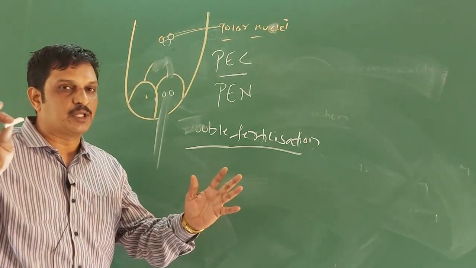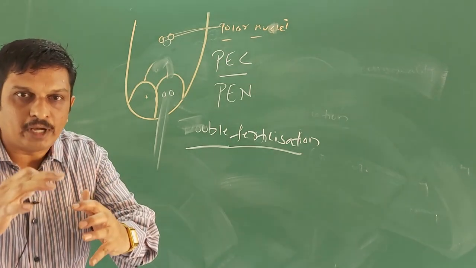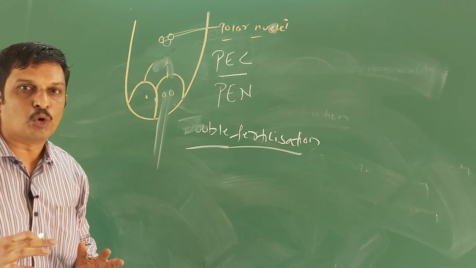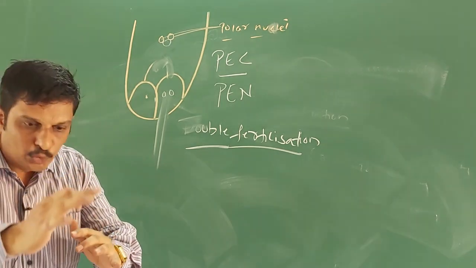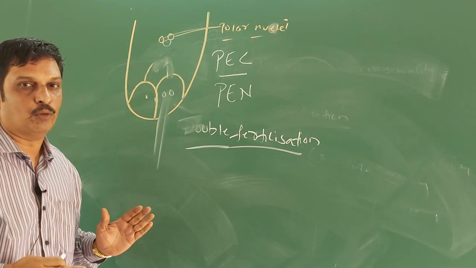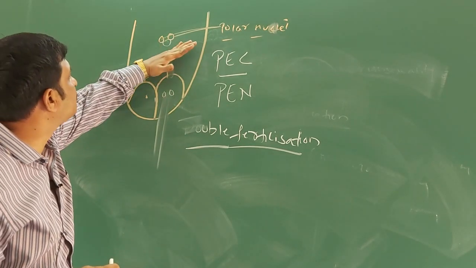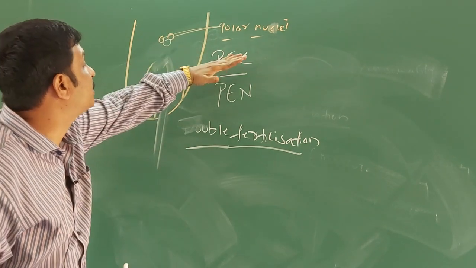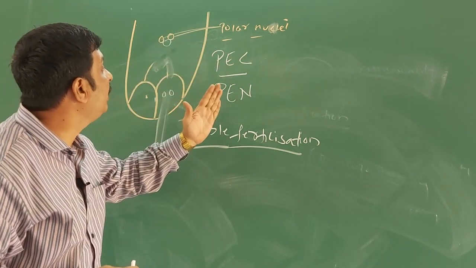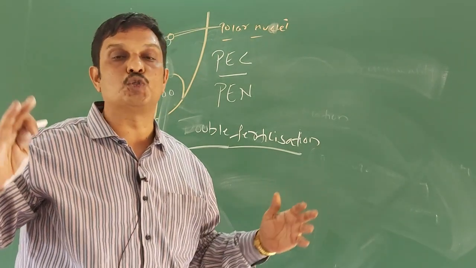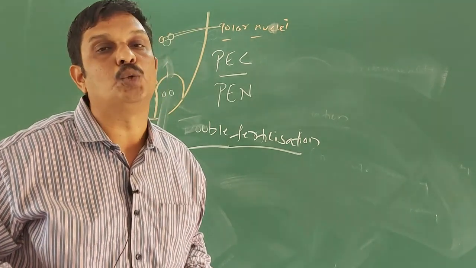So to repeat, after double fertilization, the synergids and the antipodals disintegrate. Soon after, the zygote develops into the embryo. The central cell develops into the primary endosperm cell, abbreviated as PEC. This primary endosperm cell develops into endosperm, and the function of the endosperm is to provide nutrients to the developing embryo.